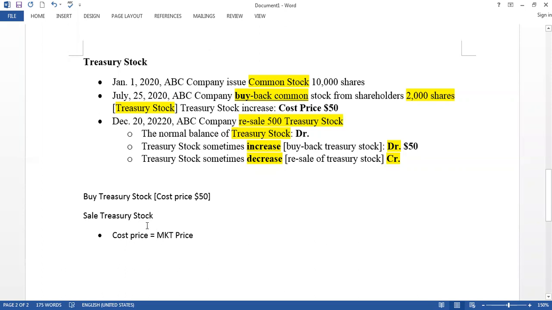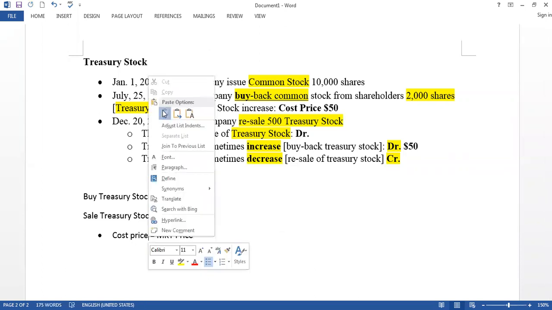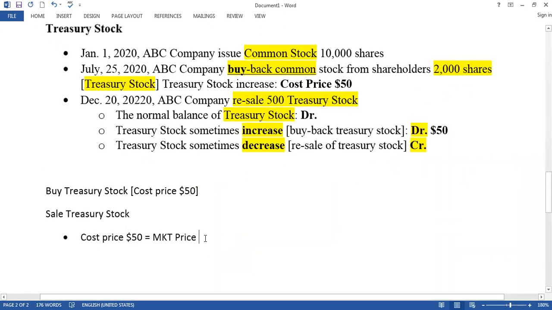So you buy at $50, this is the cost price when you purchase it. And when you sell it, it's maybe also $50. If this is the case, cost price equals market price.